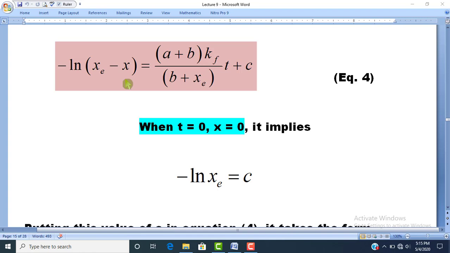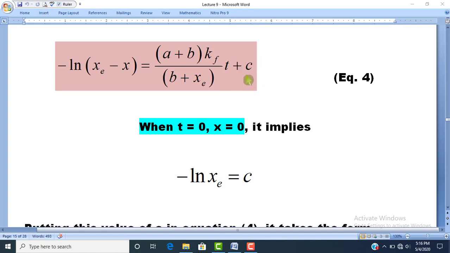And dear students, can you tell me what is meant by here xe? Yes, xe means equilibrium concentration. And what is x? x is the increase in the concentration of product after time t seconds. What are a and b? a is the initial concentration of reactant A and b is the initial concentration of product. And kf means rate constant for the forward reaction, while t is the time. And what is this c? This c is called the integration constant.